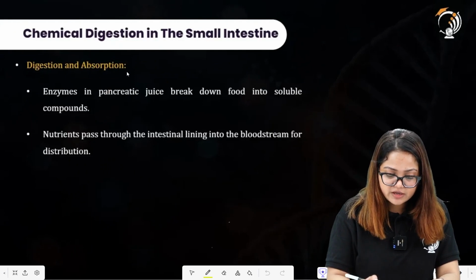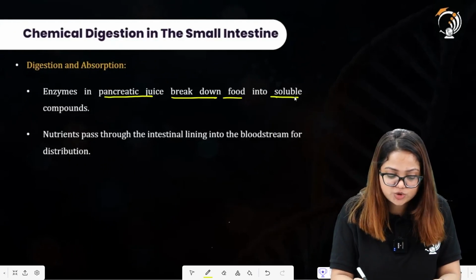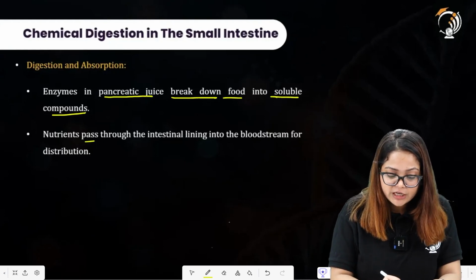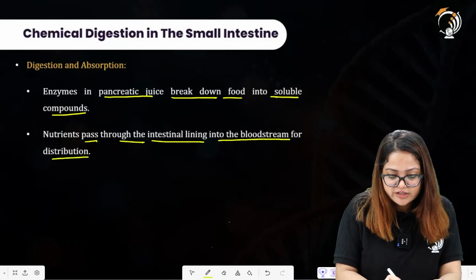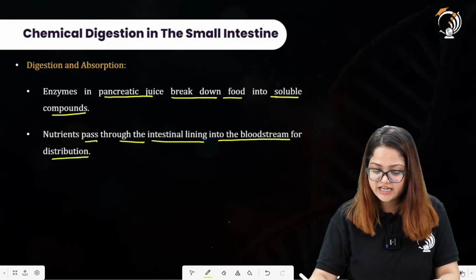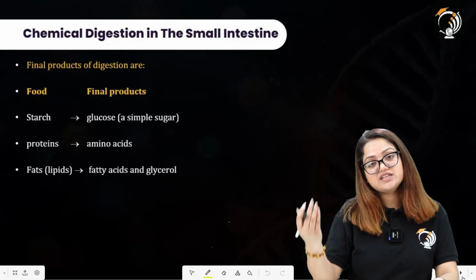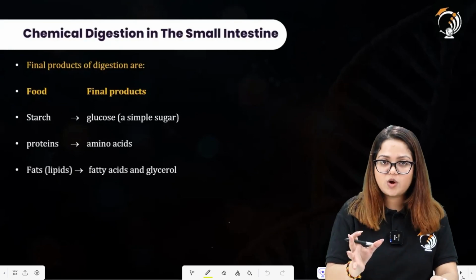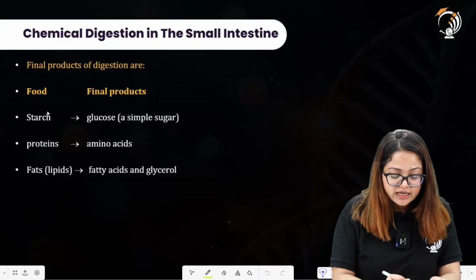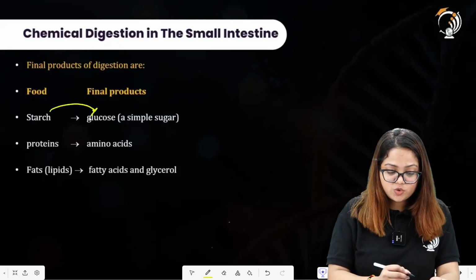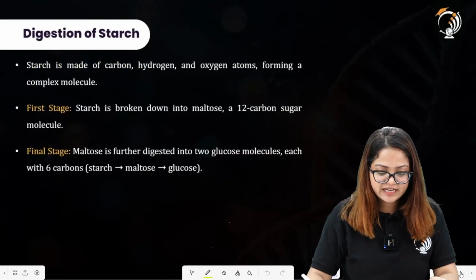Talking about digestion and absorption, enzymes in pancreatic juice break down food into soluble compounds. Nutrients then pass through the intestinal lining into the bloodstream for distribution. This is occurring in the small intestine region, which has numerous finger-like structures that increase the surface area for absorption. These structures are called villi. I hope this slide is also clear to you all. Starch will be converted to release glucose, protein will be converted to release amino acids, and fat will be converted to release fatty acids and glycerol.